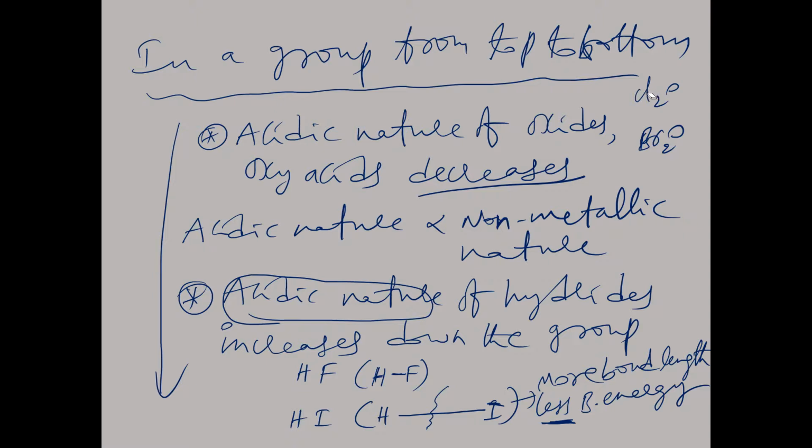More non-metallic nature indicates more acidic strength. So the acidic nature of oxide is directly proportional to non-metallic nature. In a group from top to bottom, non-metallic nature decreases, therefore the acidic nature of oxides also decreases.